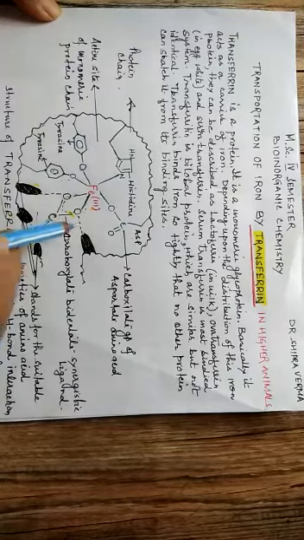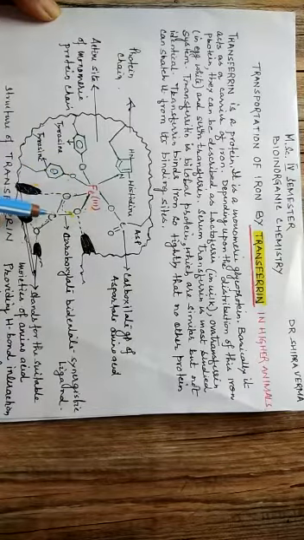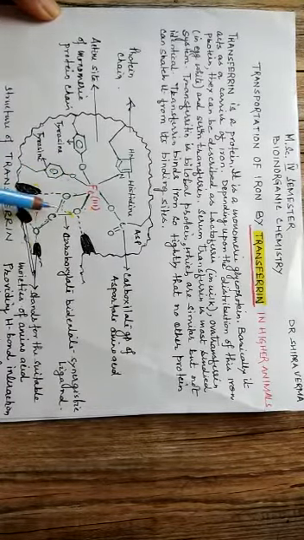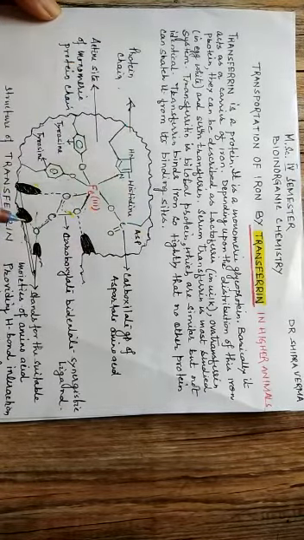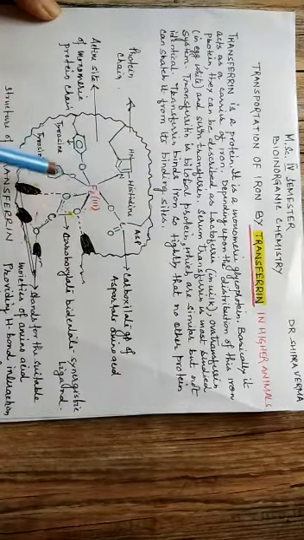Focus on this portion only. Here, the carboxylate ion which chelates with iron 3 plays a crucial role. Without this carboxylate anion, transferrin cannot retain iron 3 in this molecule.